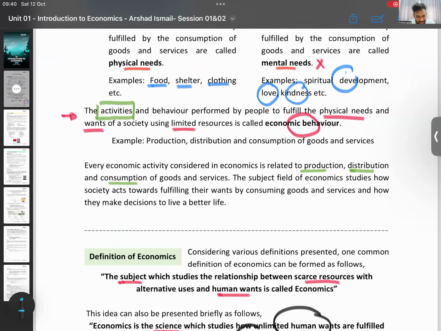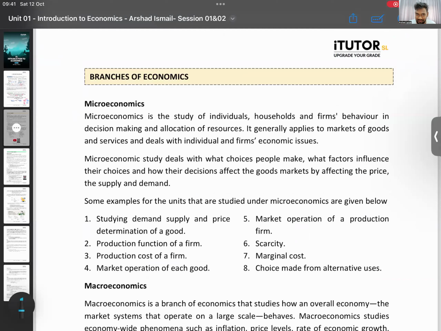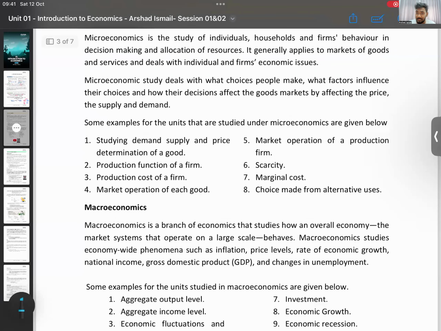With that, I'll now go into the branches of economics. Very simple. In economics, there are two branches. One branch is called microeconomics. The other branch is called macroeconomics.